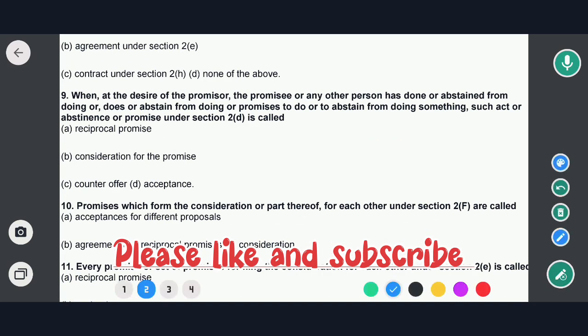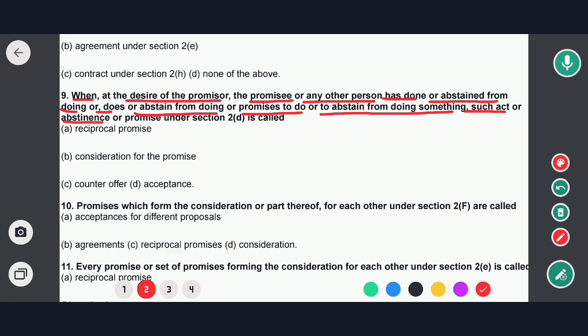When at the desire of the promisor, the promisee or any other person has done or abstained from doing, or does or abstains from doing, or promises to do or to abstain from doing something, such act or abstinence or promise under Section 2D is called: reciprocal promise, consideration for the promise, counter offer, acceptance.